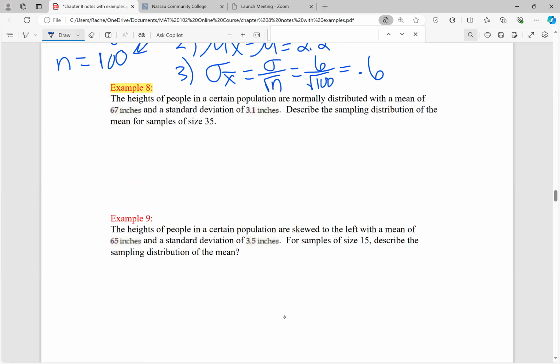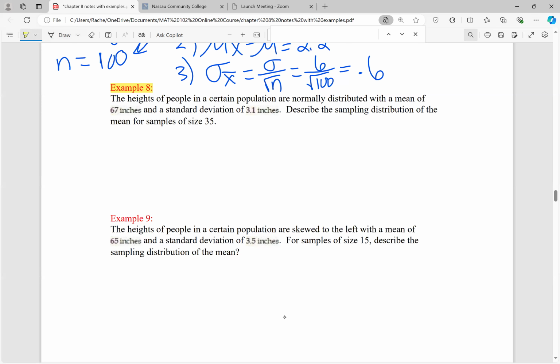Example 8. So now we're looking at people in a certain population and we're measuring their height. The heights of people in a certain population are normally distributed with a mean of 67 inches and a standard deviation of 3.1 inches. Again, let's describe the sampling distribution of the mean now for samples of size 35.